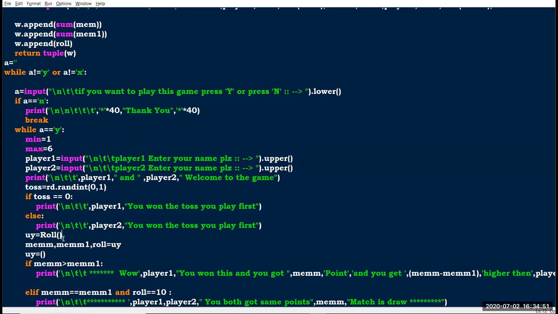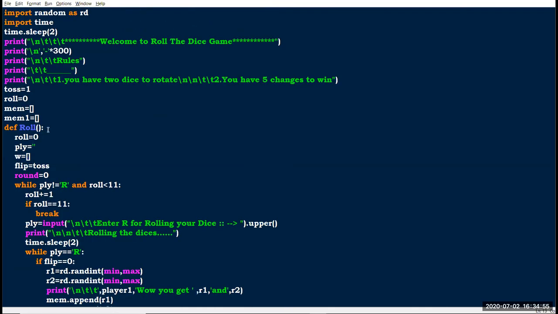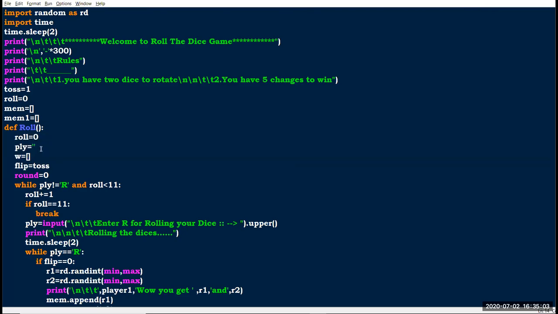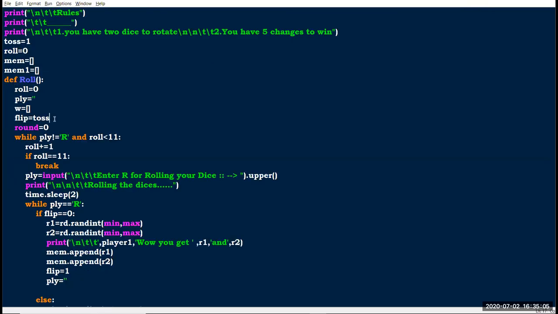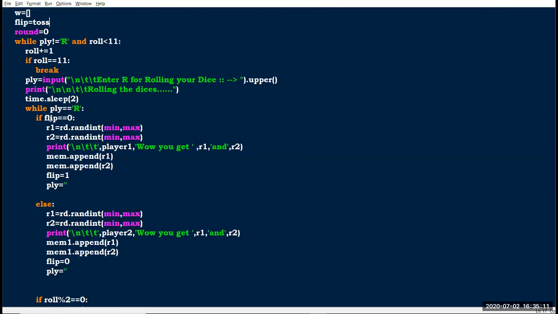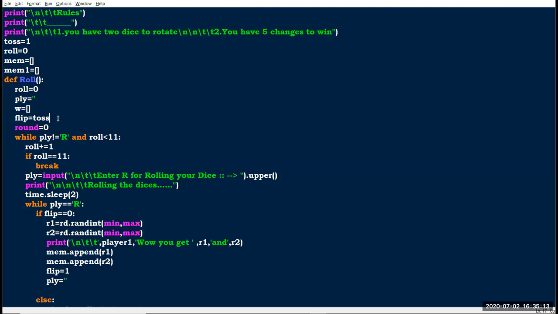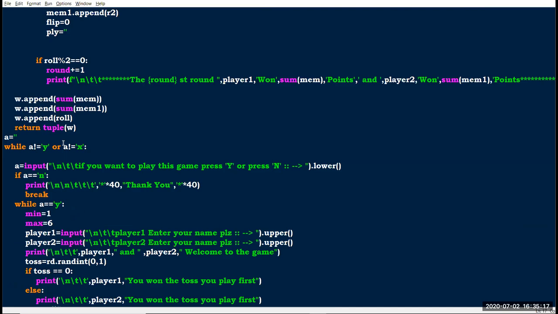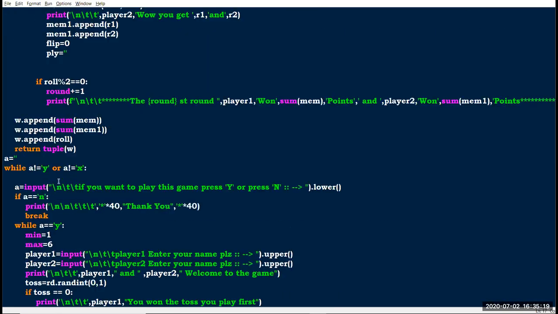The function which I have used here is the roll function. The function is here. Here I have used some variable declarations. Then here I have stored the toss value into flip, because toss equal 0 or toss equal 1 depends on the random function.